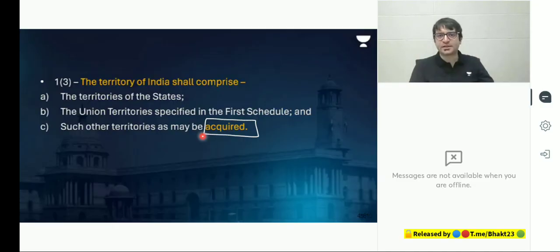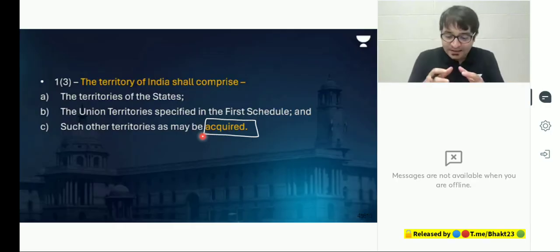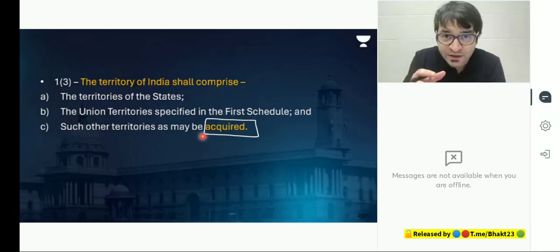What's the difference between the states and union territories? We will discuss in great detail when we will discuss union territories, but very briefly here. I told you that India is a federal polity. And in a federal constitution, there are two important characteristics. Although there are 5, there are 2 major characteristics of a federal polity. What are these? Anyone? What are the 2 important characteristics of a federal constitution? Dual government and distribution of powers. Very good.